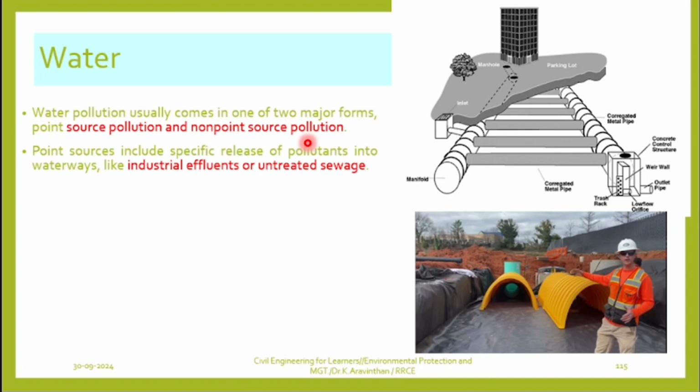Which industries consume more water? Tanning industry, the manufacturing of leather. Leather comes under the tanning industry. For what purposes do we use leather? Leather belts, leather bags, leather shoes, leather jackets, leather seats. So far, everything we use is leather. For 1 square meter of leather we consume 900 liters of water.